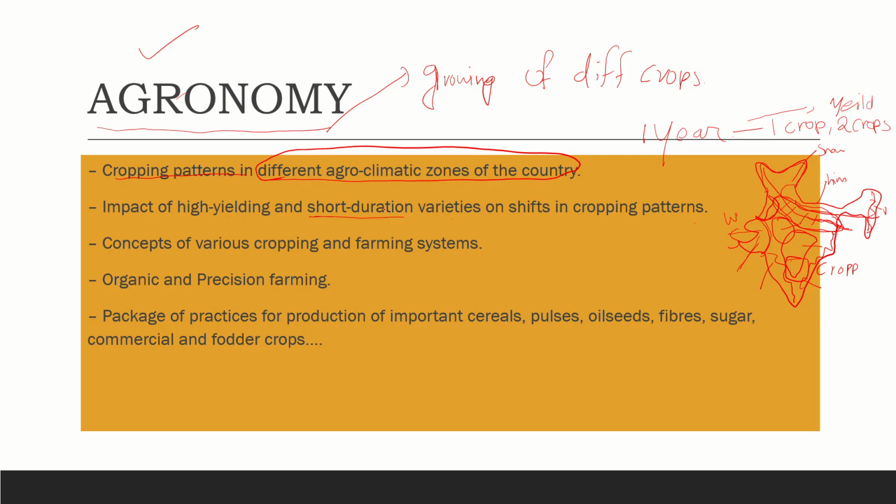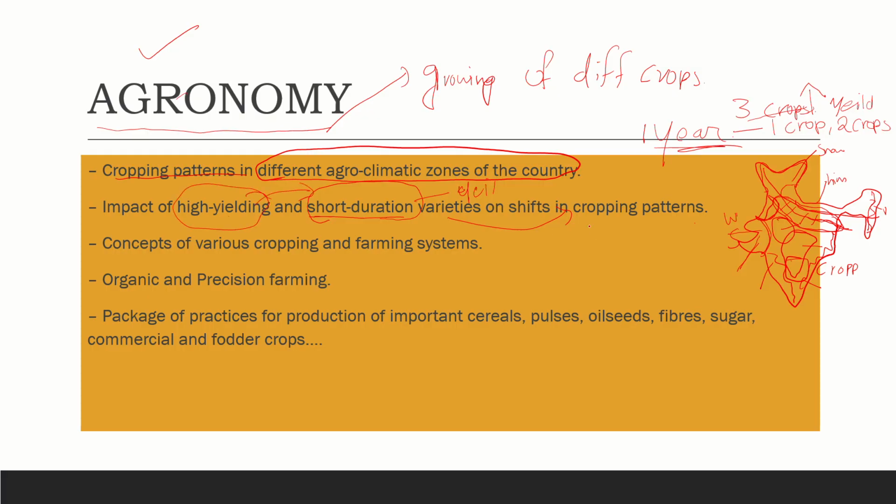But through breeding, we developed seeds which are short duration varieties. Within a very short time, we get the yield. That means in 1 year we can go with three crops, which will improve the farmer's income. So how will that affect the cropping pattern, and what is the impact of high yielding too?